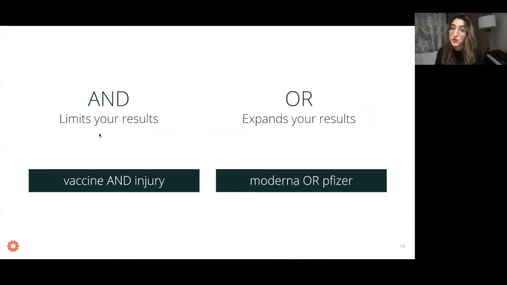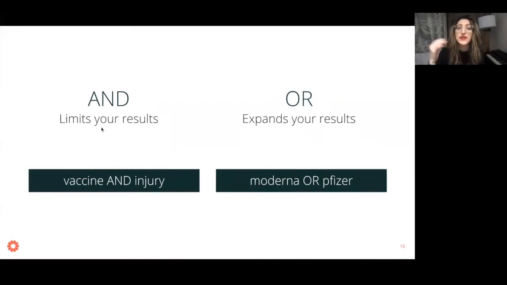AND limits your results. So for example, if I were to type into my Google search bar, vaccine AND, in capital letters, injury, Google is going to spit back at me results that include both the word vaccine and the word injury. The results have to include both of those terms.